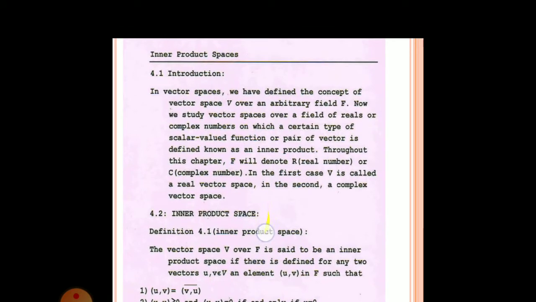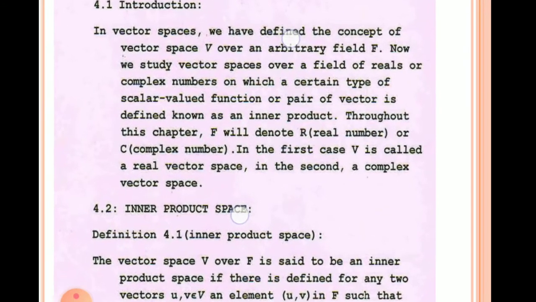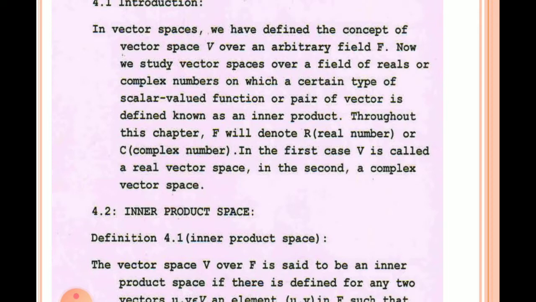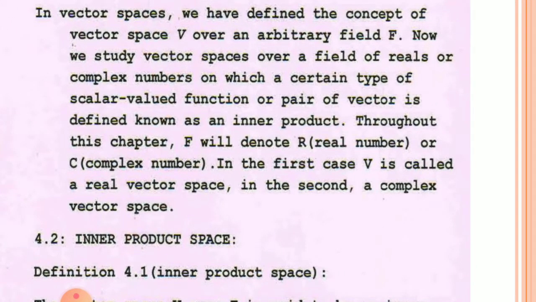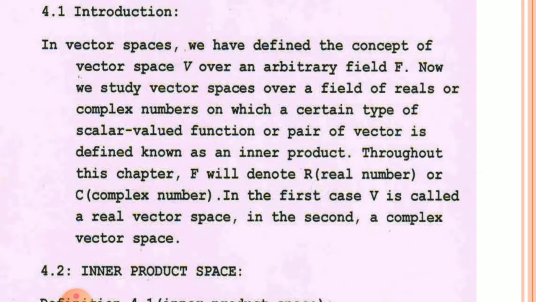Now vector space. We have defined the concept of vector space V over an arbitrary field F. Now we study vector space over a field of real or complex numbers on which a certain type of scalar valued function on pairs of vectors is defined, which is known as inner product.